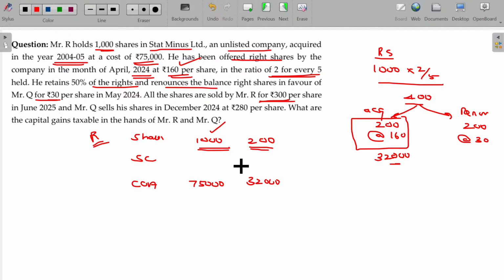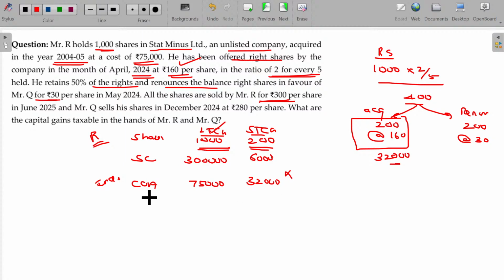Sale consideration: all the shares are sold at rupees 300 each. So 300 into 200 is 60,000 rupees. And this will be short-term capital gain because the period of holding is less than 3 years. For the unlisted original shares, this is long-term capital gain. In case of long-term capital gain, indexation is applicable, but here indexation is not applicable.